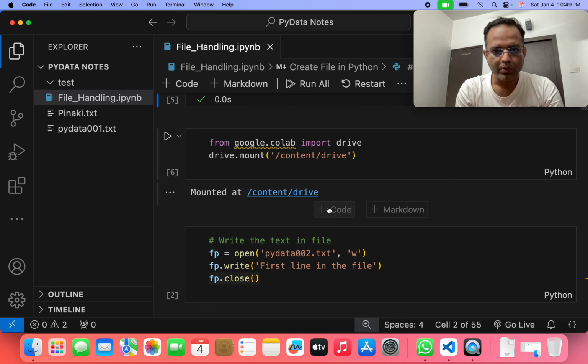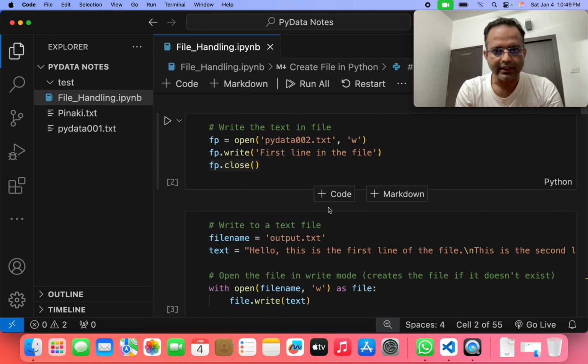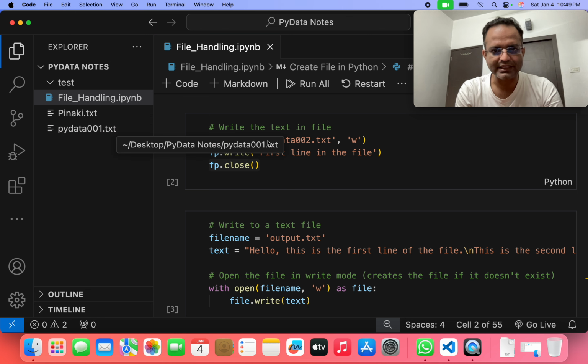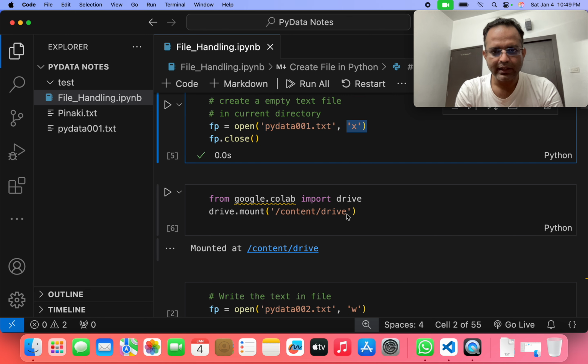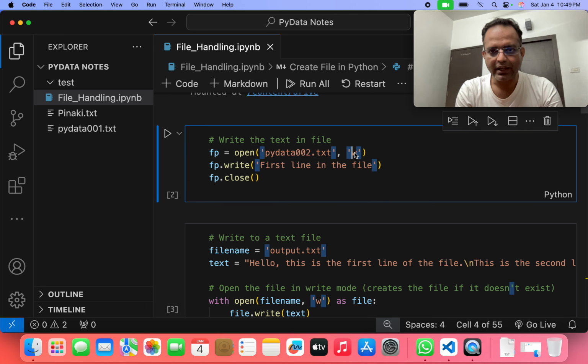Now we can see the second program, to write something in a file. How can we write that? In the last one, in pydata001.txt, we opened the file in the exclusive mode. Here, we open it in the write mode. I already told you guys that in the write mode, if we want to write anything in the file, just suppose we write the first line in the file.